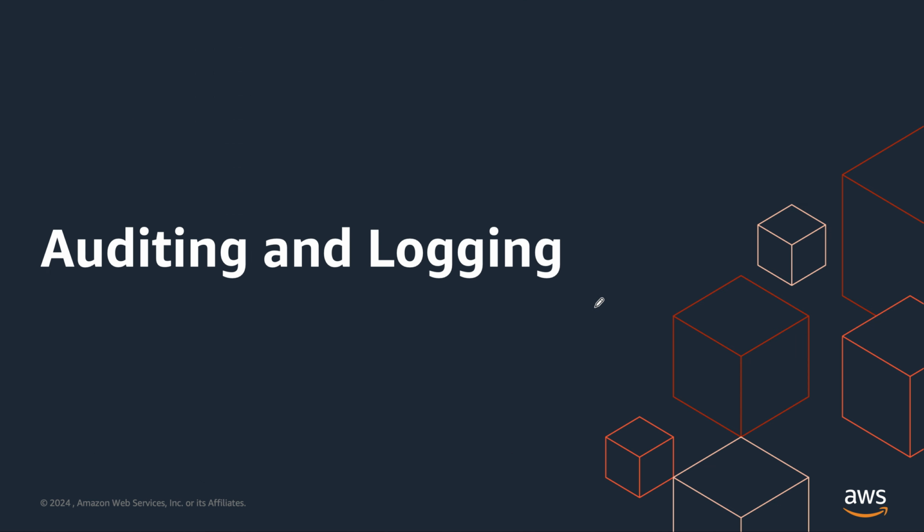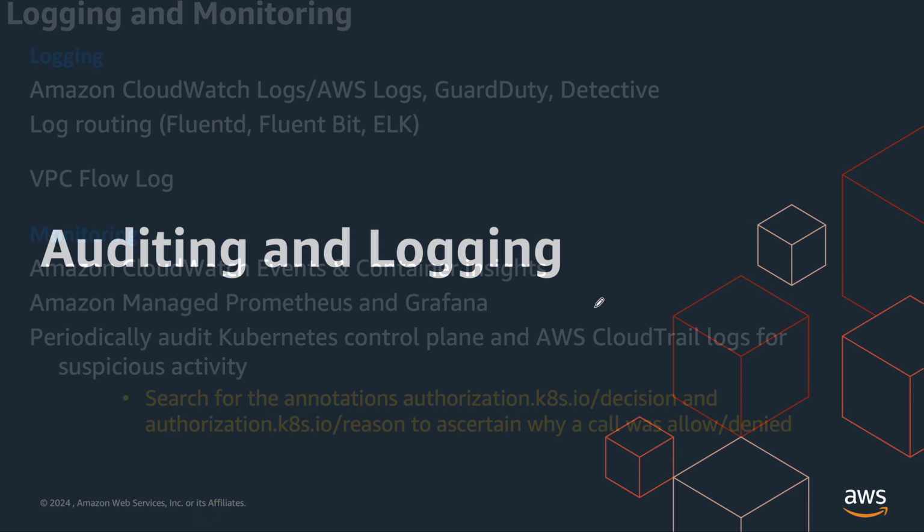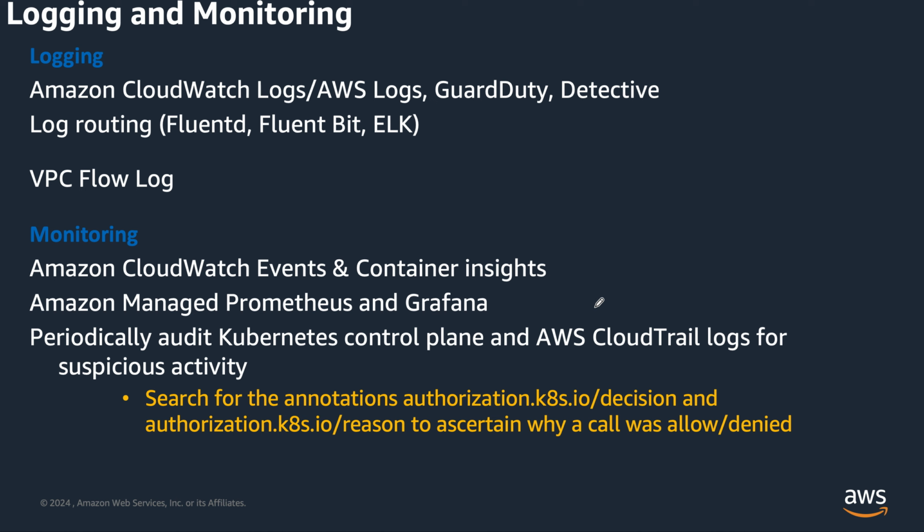Now, the next part that we have is auditing and logging best practices. Focusing on generation, monitoring, and alerting of event log data is of utmost importance from a security perspective. So we can leverage AWS event log services to establish event log monitoring at the network, host, and container level.